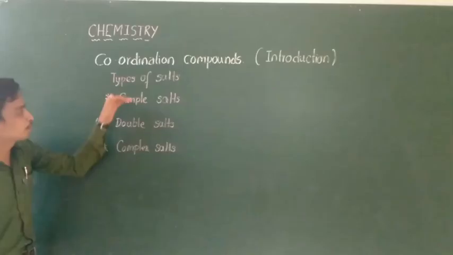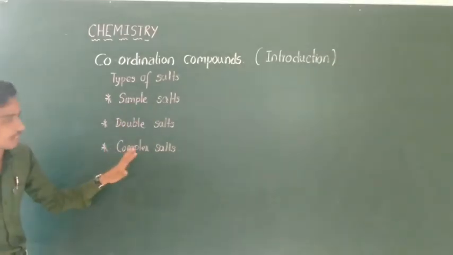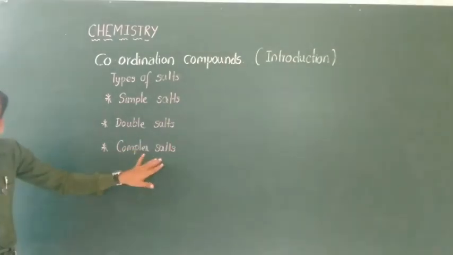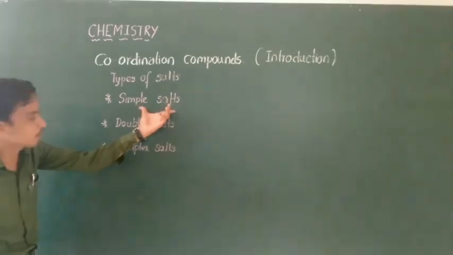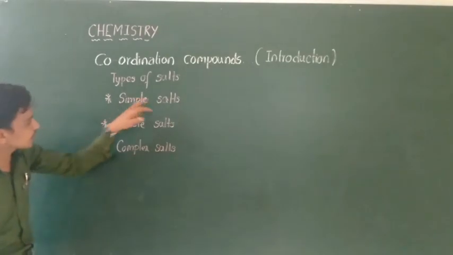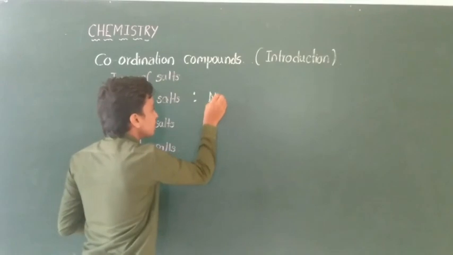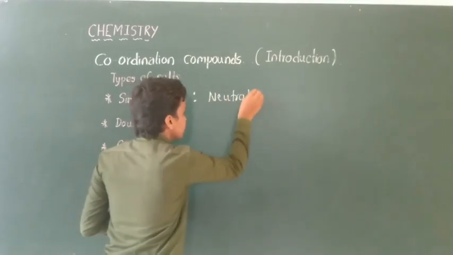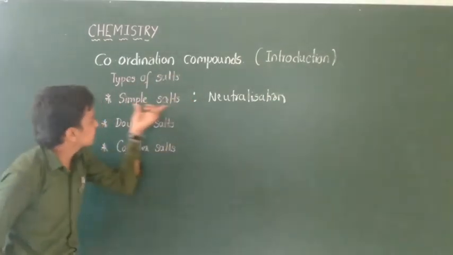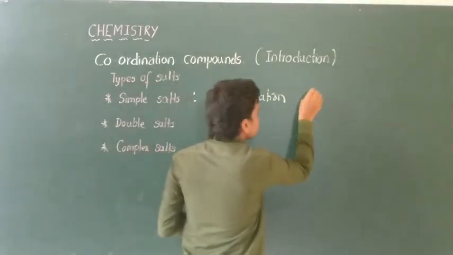But there are some important types of salt: simple salt, double salt and complex salt. In this chapter, complex salt is going to be studied. But before starting complex salts, you have to be very clear about the difference between simple and double salts and complex salts. You are already familiar with simple salt. Simple salts are the neutralization product of an acid and a base. If an acid and a base are mixed, the resulting substance is a simple salt.